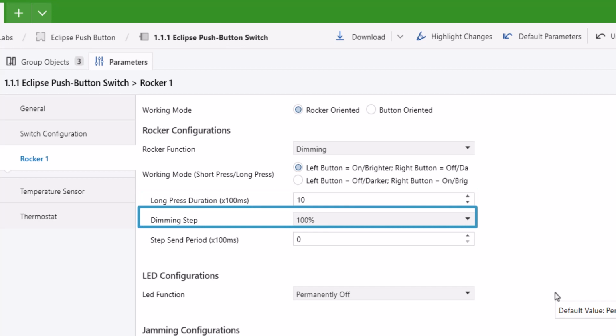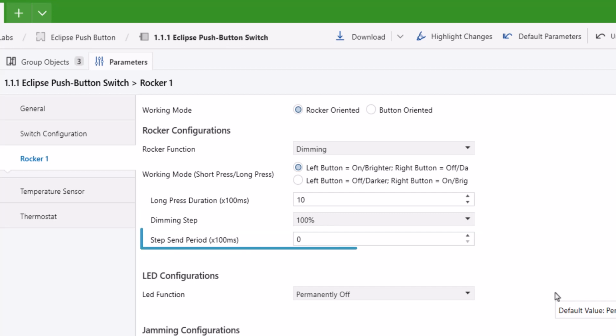Dimming step percentage can be changed to specify the maximum dimming step width of a dimming telegram. With a dimming message, you can dim by a maximum of X%. 100% option represents start-stop dimming function. Other percentage values correspond to step dimming function. Defines time interval between 2 dimming step commands.